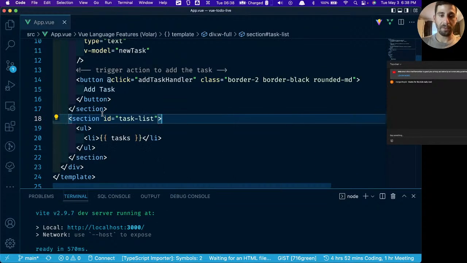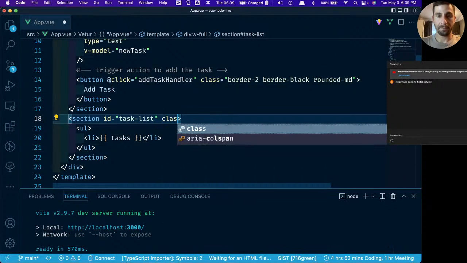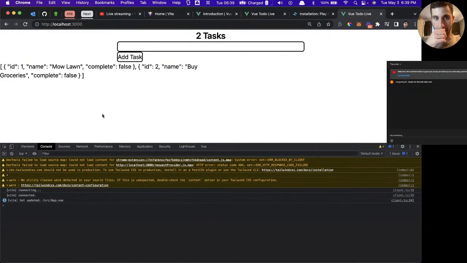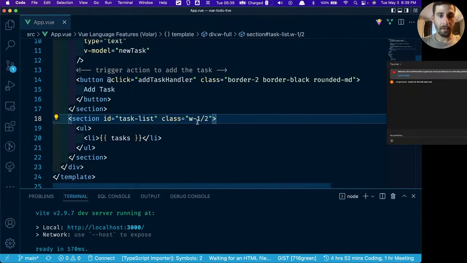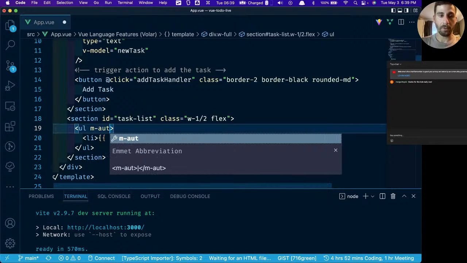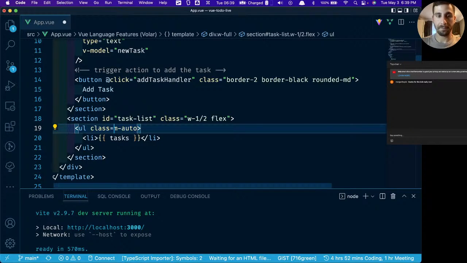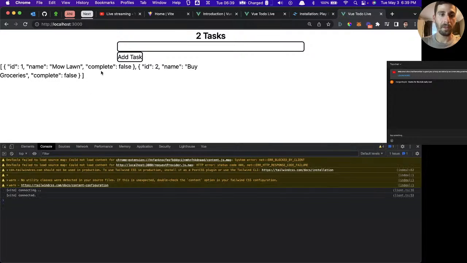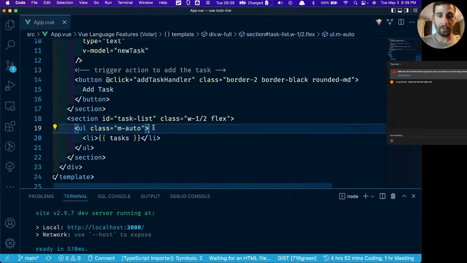Let's also make the width of this 50%. And then we'll make this flex. And then we'll set this to mx-auto as a class. Again, this is Tailwind CSS if you're not familiar with it. And what am I doing wrong here?